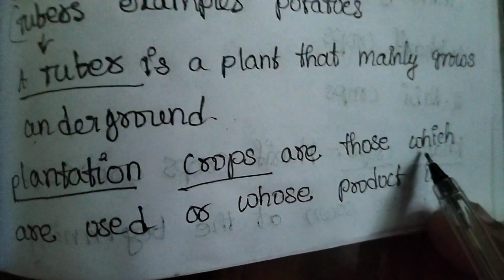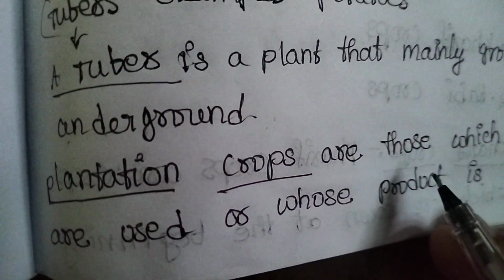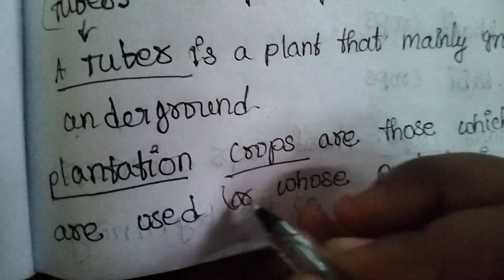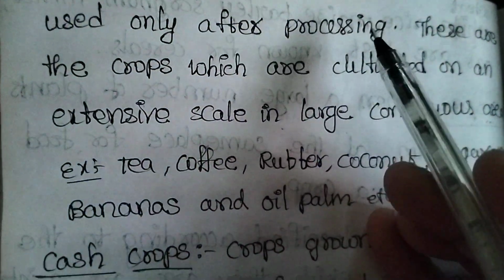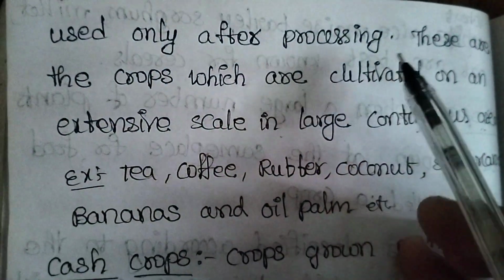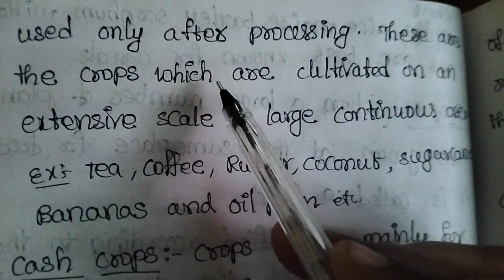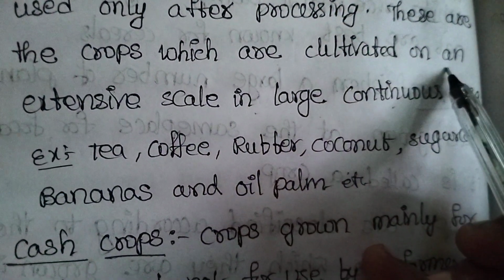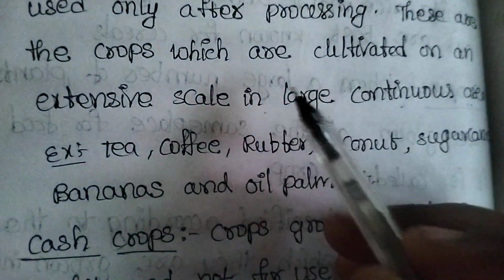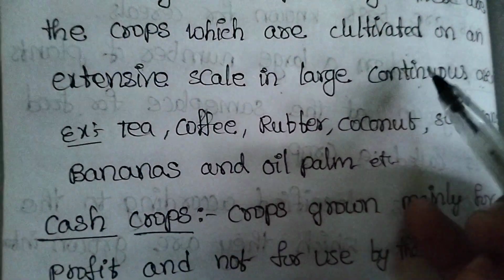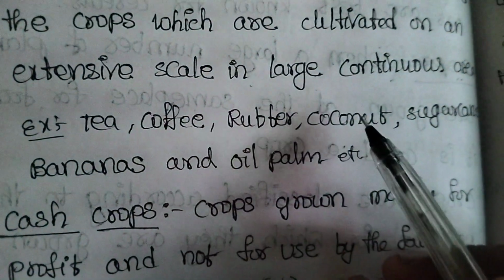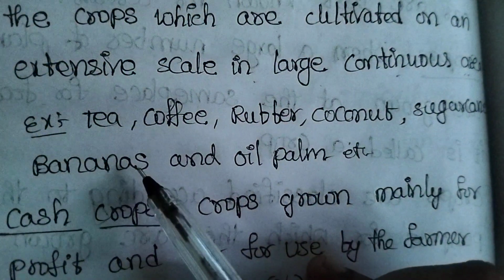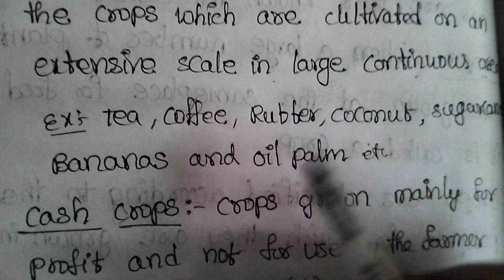Once again, the definition: plantation crops are those whose product is used only after processing. After processing only, there will be money, income. These are the crops which are cultivated on an extensive scale in large continuous areas. Examples of these plantation crops are tea, coffee, rubber, coconut, sugarcane, bananas, and oil palm, etc.